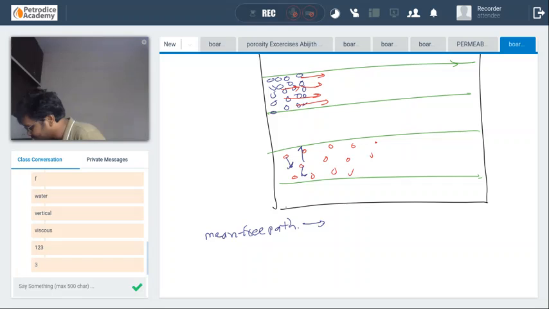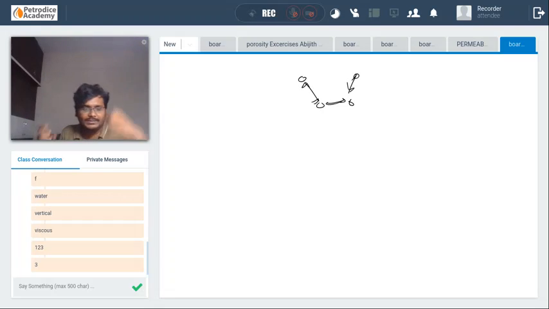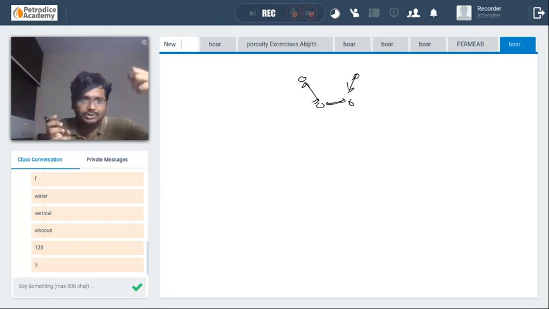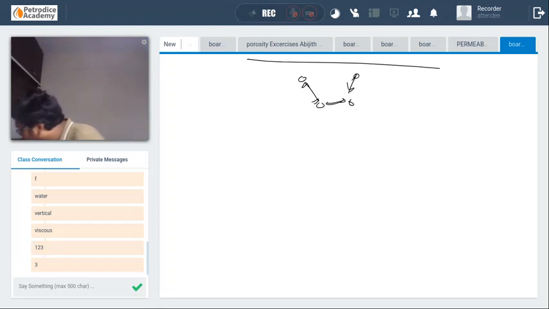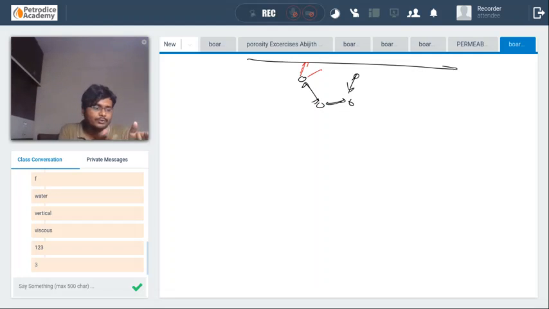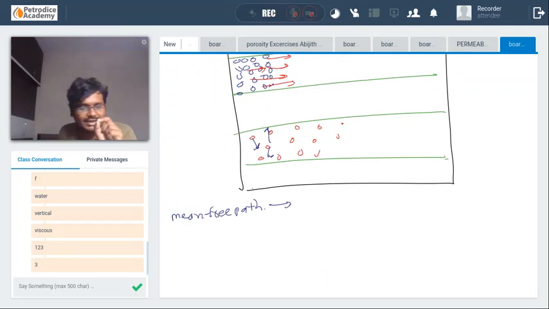Consider these are gas molecules. By interacting with each other, the gas molecules will bounce off each other and move. Due to the interaction between the gas molecules or with the rock matrix, these gas molecules will move from one place to another. The movement of the gas molecule is best explained by the mean free path.